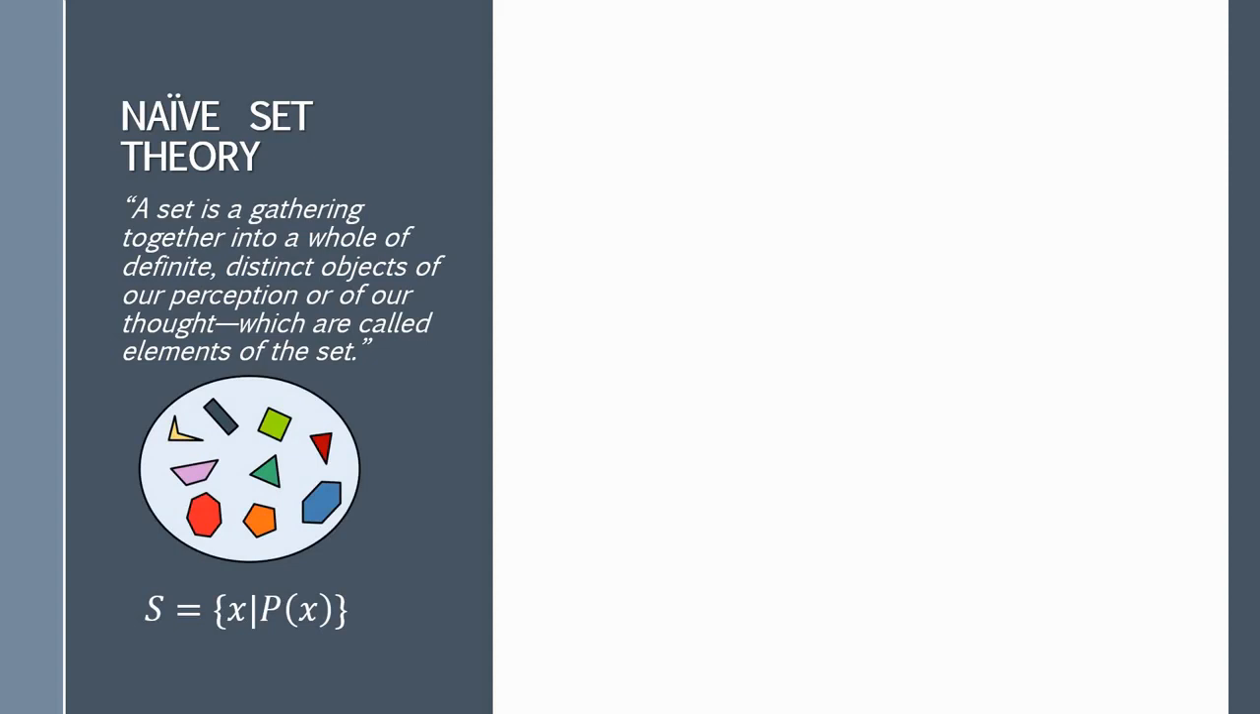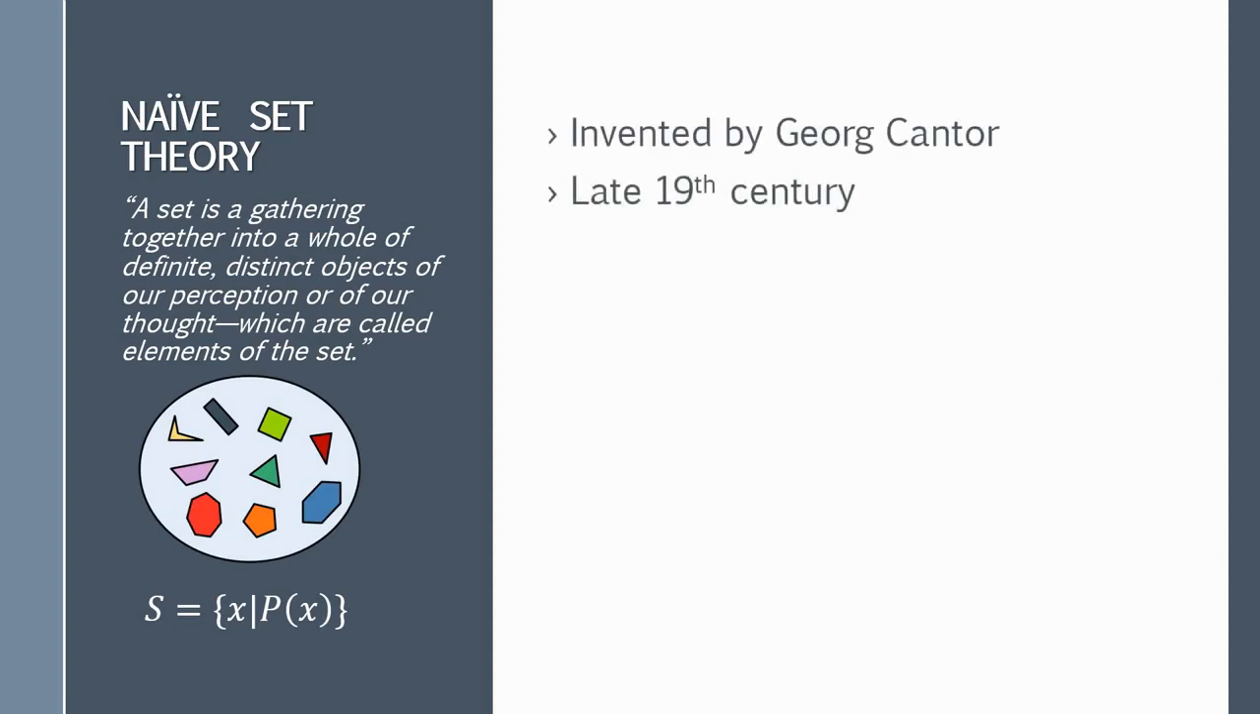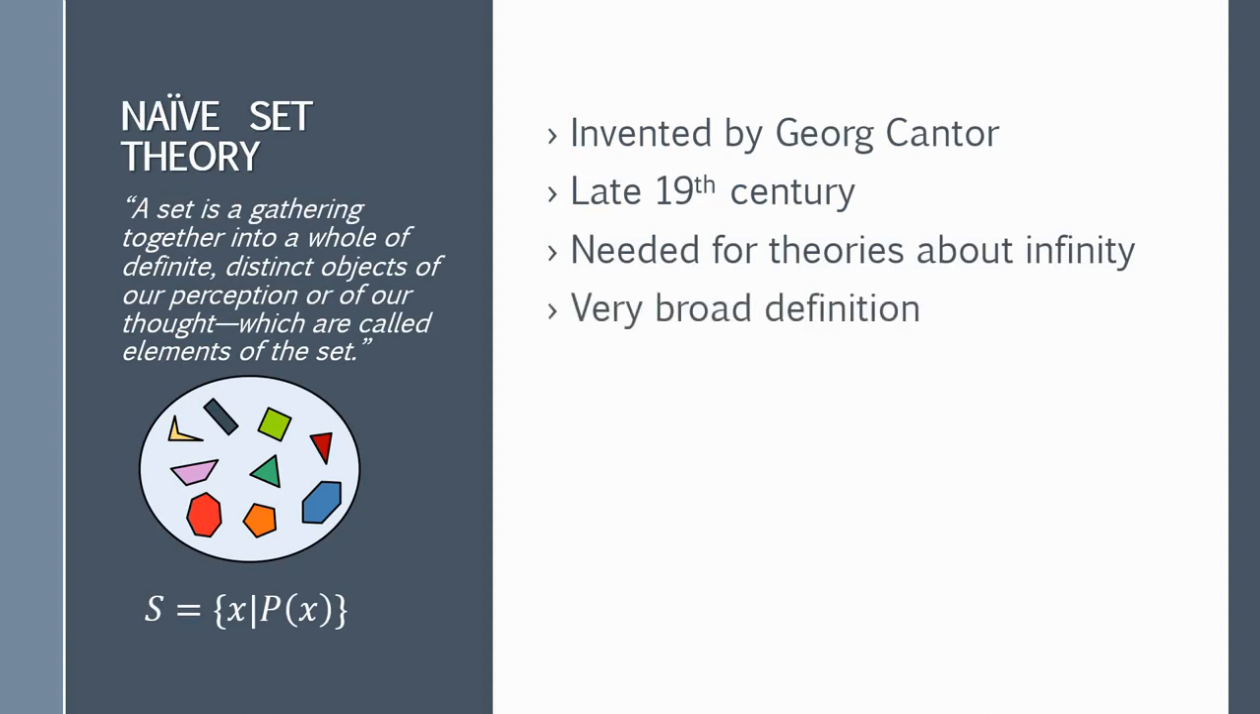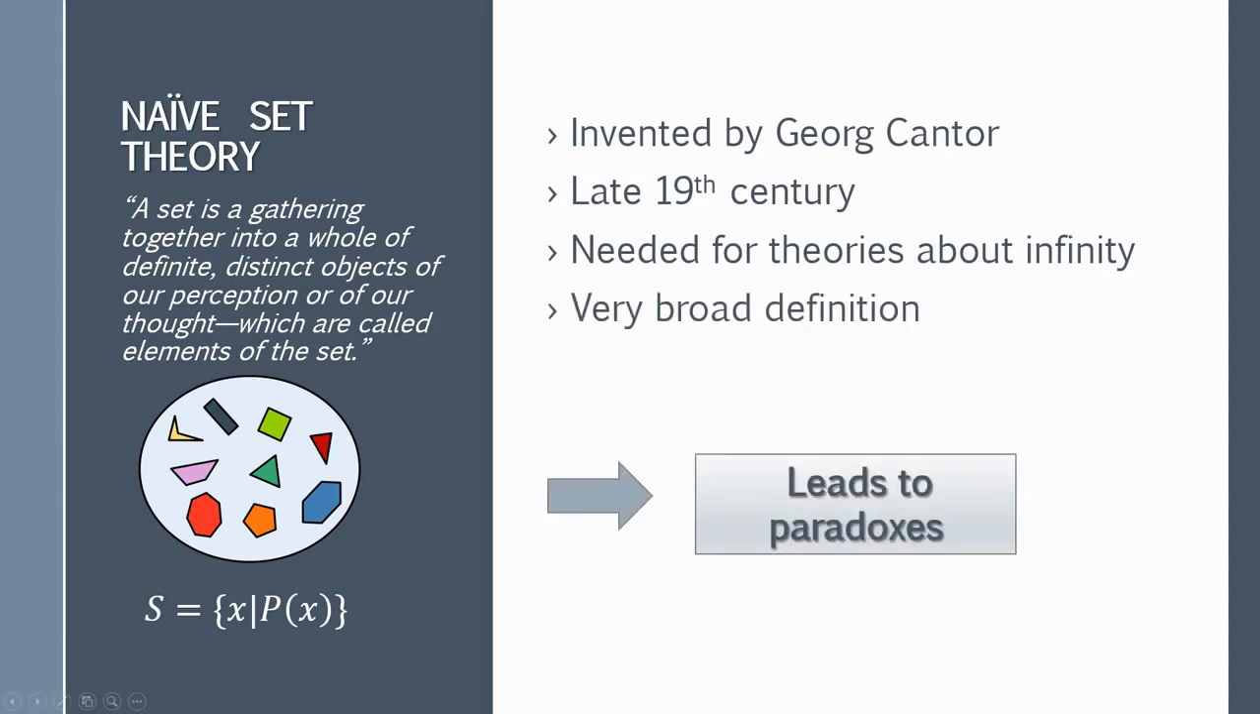As already mentioned, this theory was invented by Georg Cantor in the late 19th century when he was trying to make theories about infinity. The problem is that his definition is very simple and too broad and therefore leads to paradoxes. The most famous one being the Russell paradox, which can be observed by looking at the set of all sets which do not include themselves.